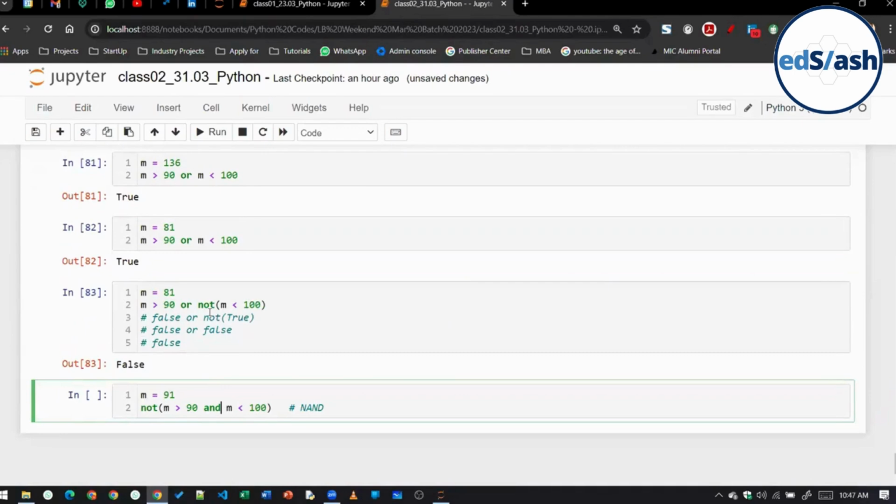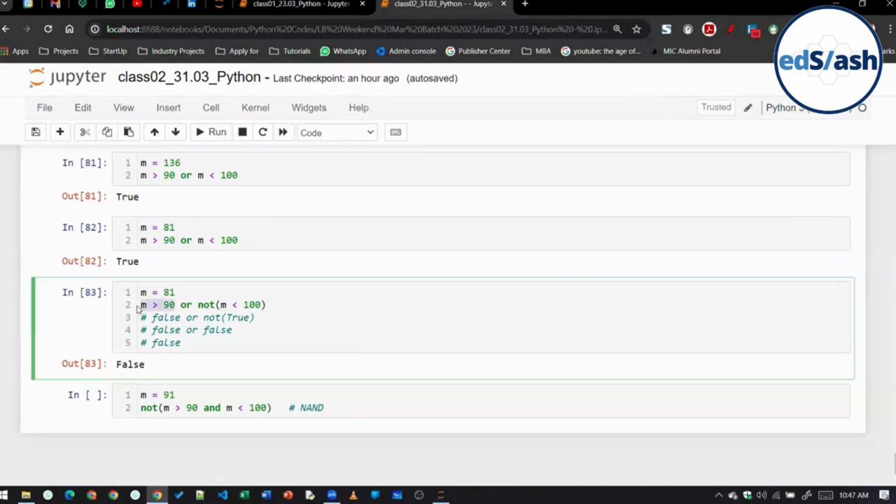Okay, Savina, here you can see the value of m currently is 81. So if I say m is greater than 90, that means 81 is greater than 90. It will give us a false. Hence we're getting a false here, the first one. Then next is m less than 100. So 81 is less than 100. That is true. We're getting a true here. But then there is a not, right? So not of true will become a false, and then false or false will give us a false.